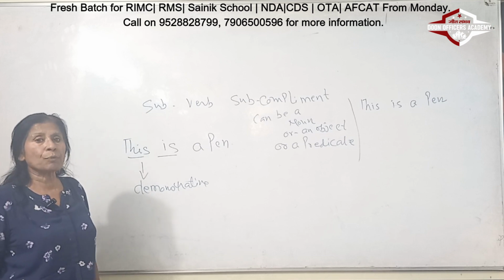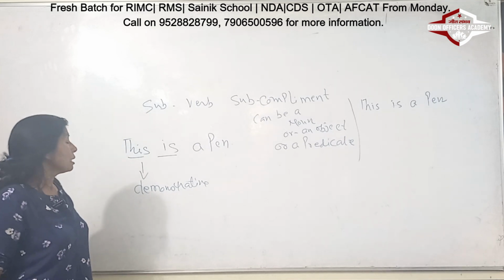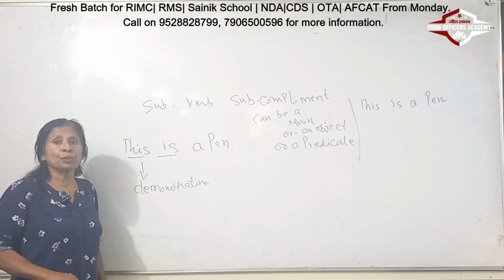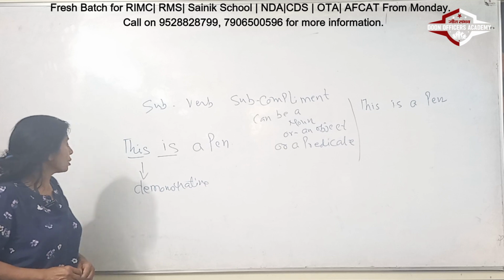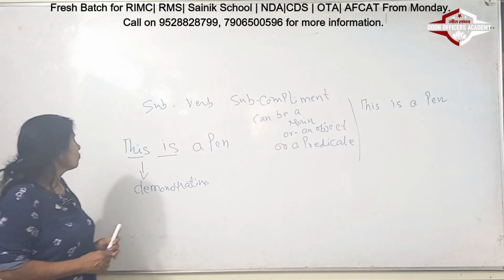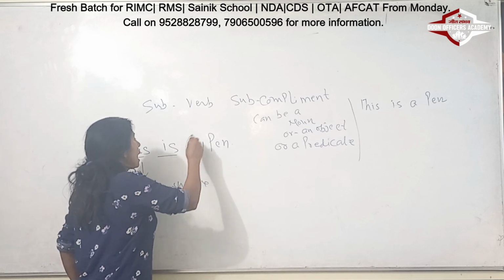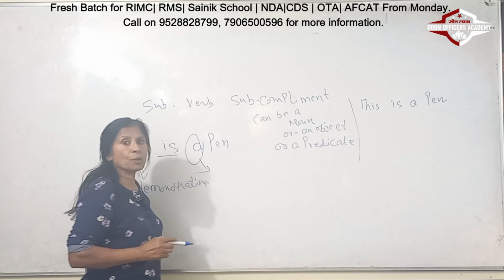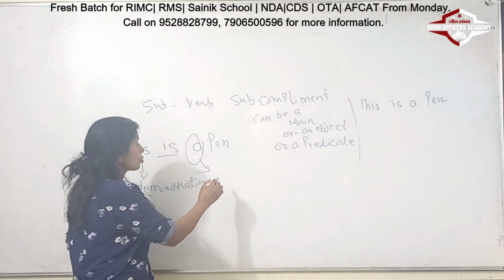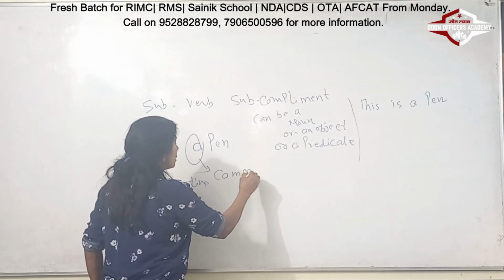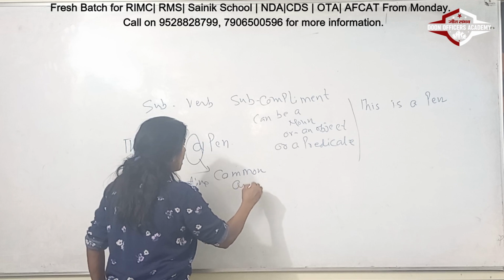So when we use the word this, it tells you the direction and shows you that we are talking about a particular thing. So then we are saying that this is a pen, and then we have got an article here, and this is your common article. So common article means common article.